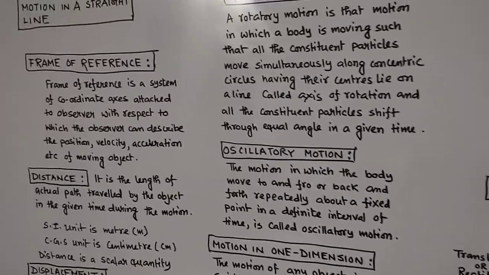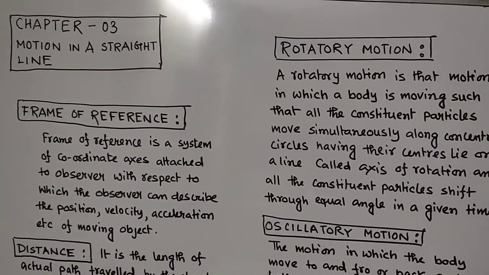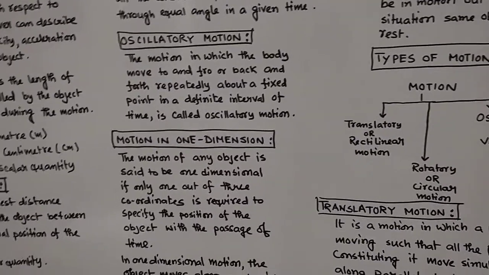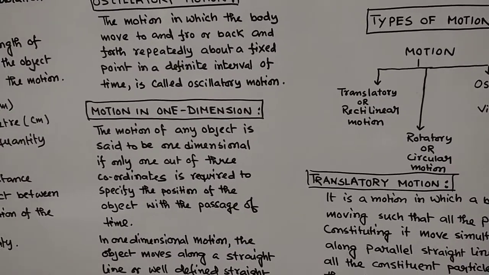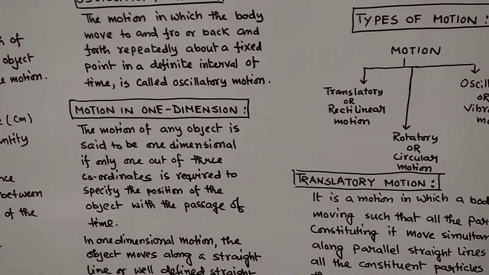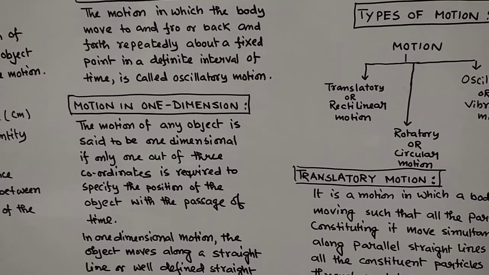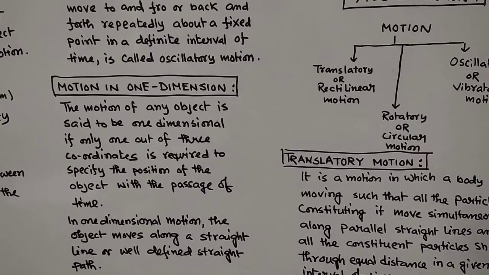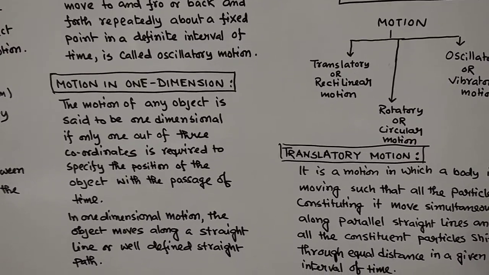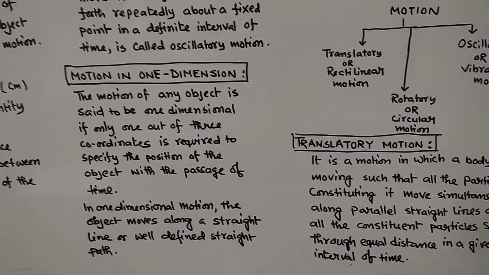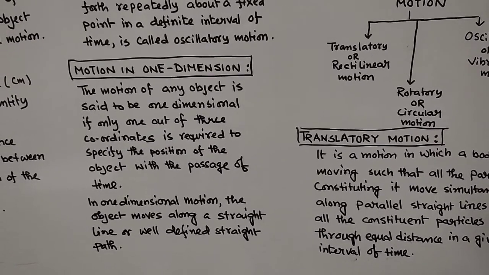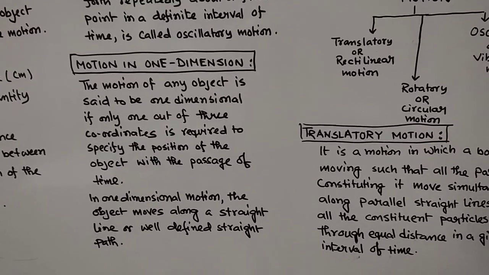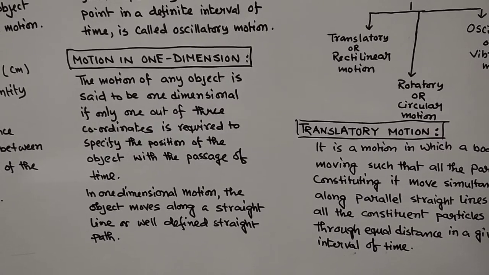Now as we are discussing motion in a straight line, it is nothing but motion in one dimension. So let me define what is motion in one dimension. The motion of any object is said to be one dimensional if only one out of three coordinates is required to specify the position of the object with the passage of time. The three coordinates, I think all of you know, are x, y, z. So if you need only x to define the motion, then it is your one-dimensional motion. Basically, in one-dimensional motion, the object moves along a straight line or well-defined straight path.